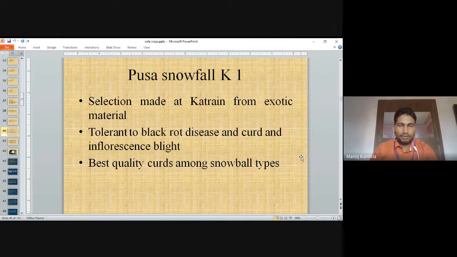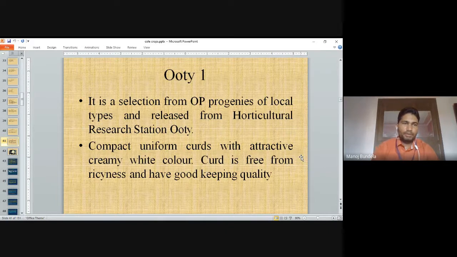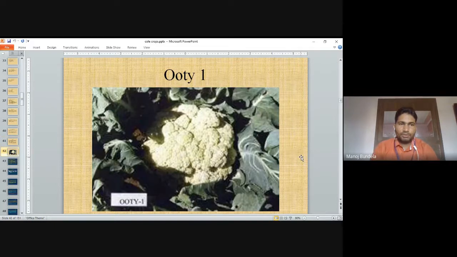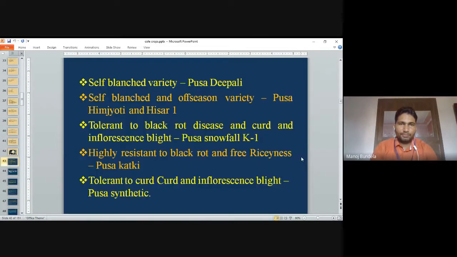Best quality curd among the snowball type group. Pusa Snowball K1. Ooty 1. It is a selection from open pollinated progenies of local type and released from Horticulture Research Station Ooty. A compact uniform curd with attractive creamy white color. The curd is free from riciness and has good keeping quality. So this is Ooty 1. You can see the Ooty 1 curd.